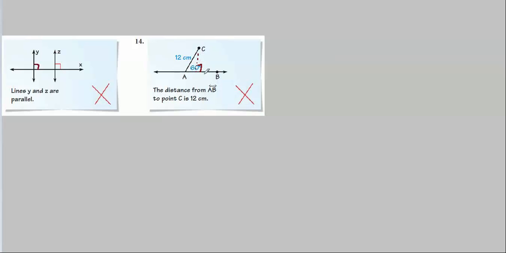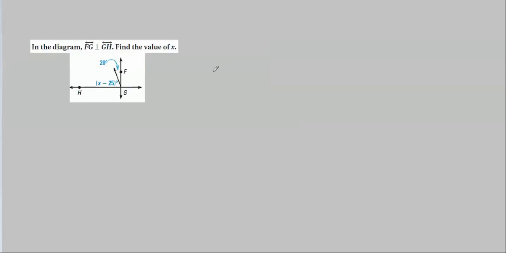So, you see what the errors are here. Here, he just assumed this was a right angle, but we don't know that it is. Here, I don't know what the assumption was. It's just a mistake. Why pick that line? You could draw a line out here and say that's the distance, and you could draw it out there. No, the shortest distance from the point to the line, which is the perpendicular from the line to the point, that's the distance we use.